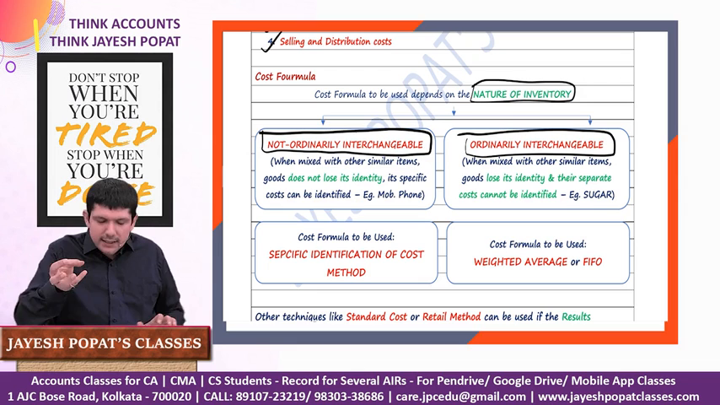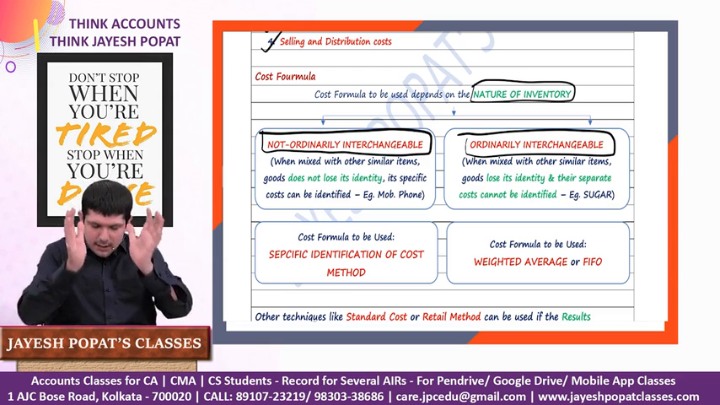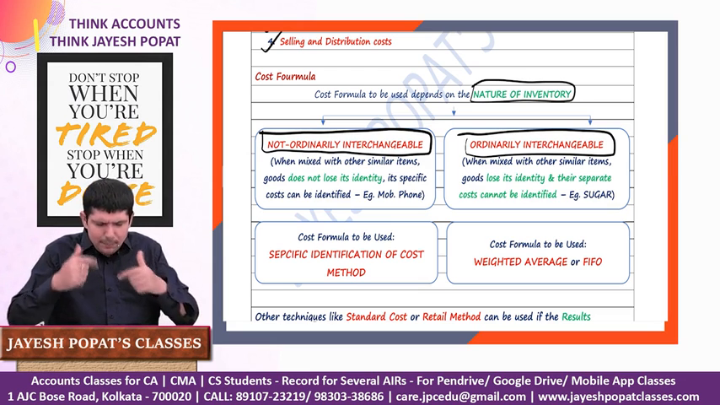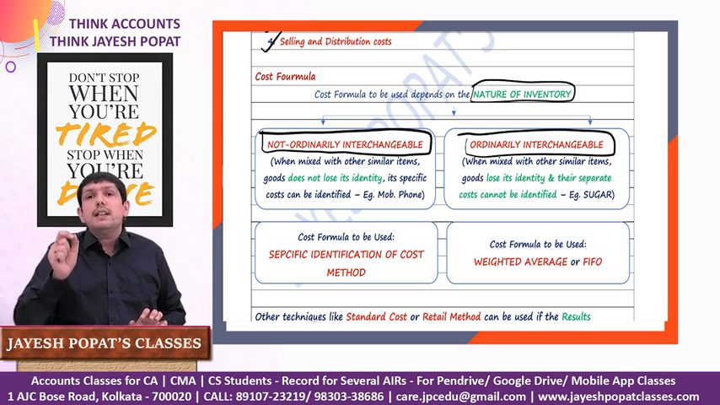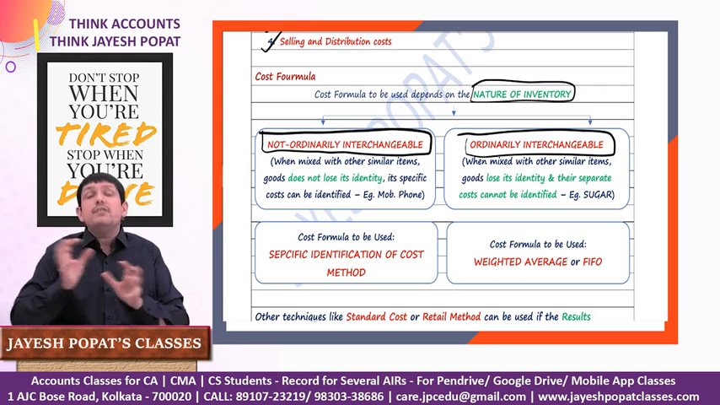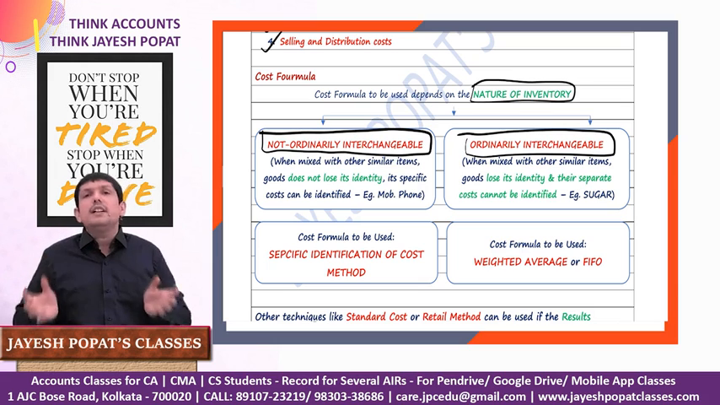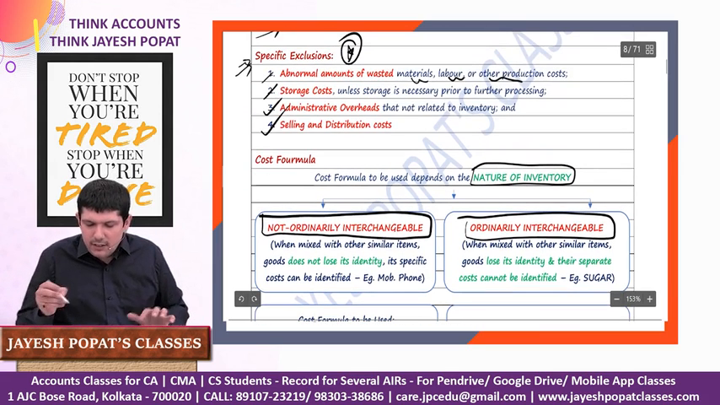Let's take an example. Let's say we deal in mobile phones. We purchase 500 Samsung A7 mobile phones, right? These mobile phones are purchased at different prices and these are stacked in our warehouse. So now since these are purchased at various prices, we need to identify the cost of each mobile phone. Can we do that? Answer is yes, right? Because each mobile phone will have a separate and different IMEI number, and with the help of this IMEI number, we'll be able to assign the cost to these particular phones. But if we talk about ordinarily interchangeable, these are such inventories which are mixed with other similar items, the inventory will lose its identity, and we will not be able to assign a specific cost to it. We'll take an example.